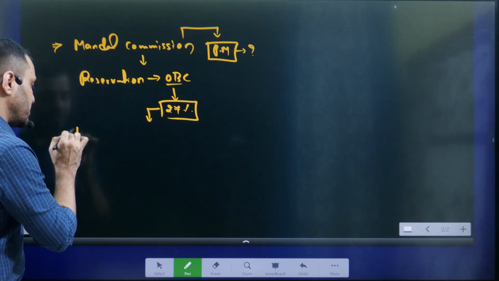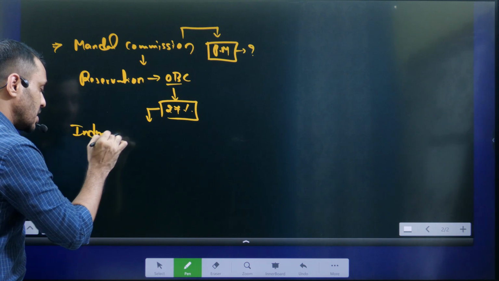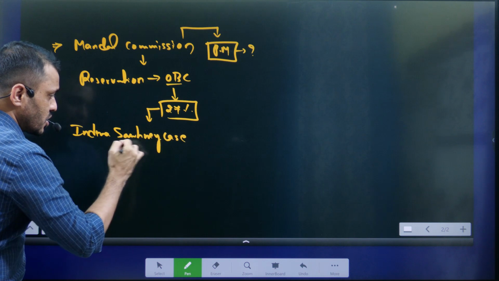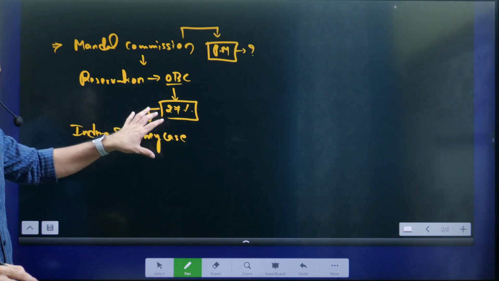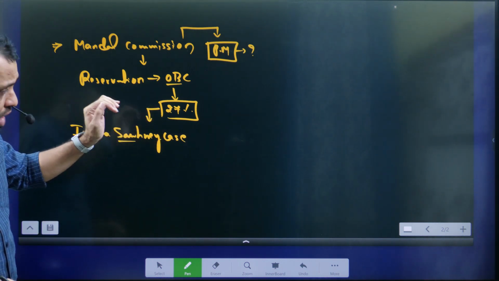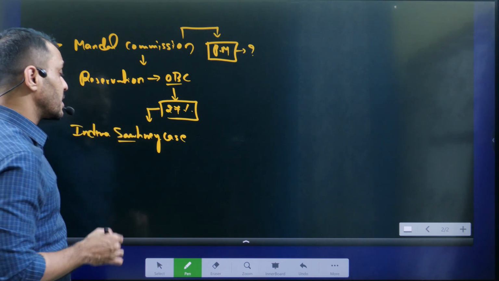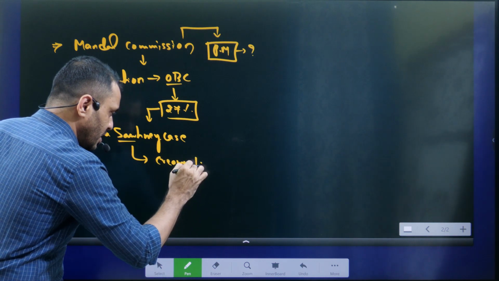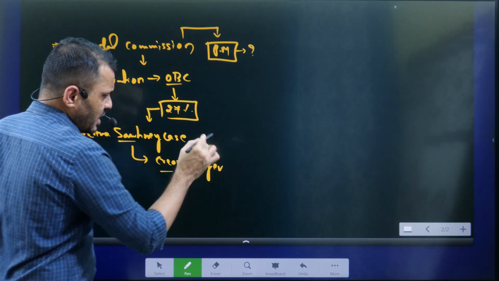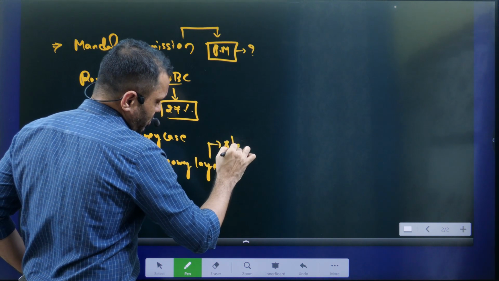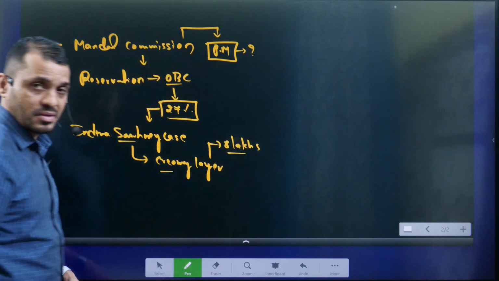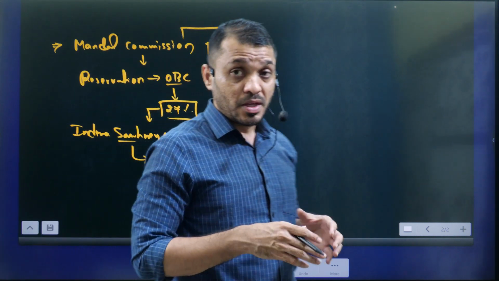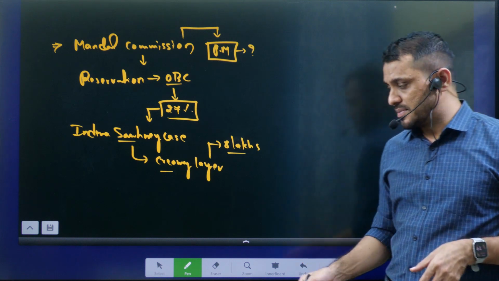The Supreme Court, in a very popular judgment, the Indra Sahani case, supported the constitutionality of the OBC reservation. And the Supreme Court also mentioned the creamy layer in OBCs. At the moment, the creamy layer in OBC is around 8 lakhs. This background information you must know. Then you will understand the current affairs easily.